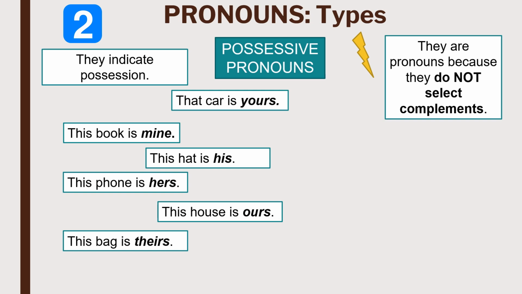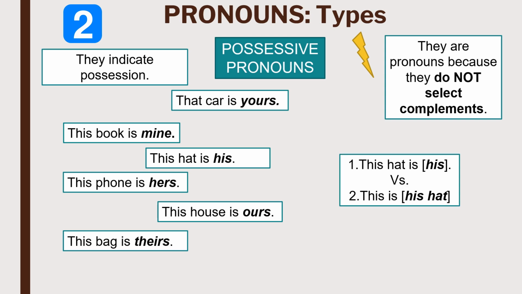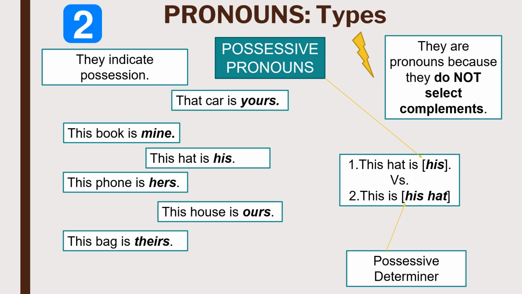Let's compare these 2 sentences. "This hat is his" versus "This is his hat." We can see that in 1, "his" appears on its own. It has no complements, whereas in 2, "his" takes the NP "hat" as complement because it is a possessive determiner.